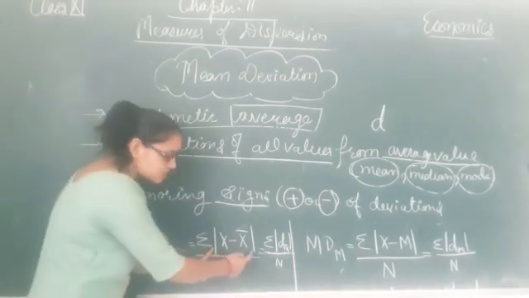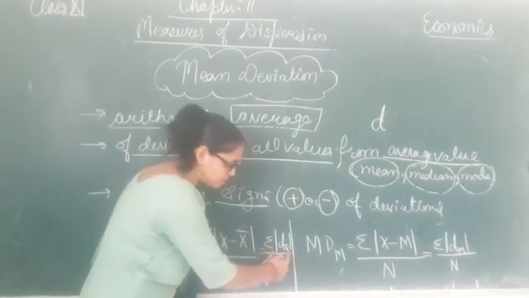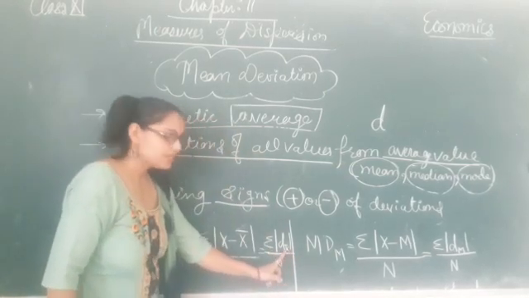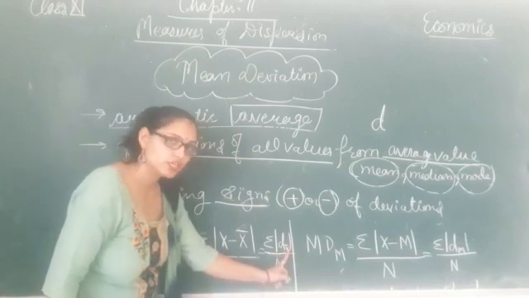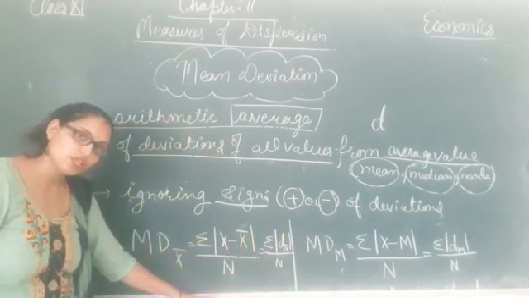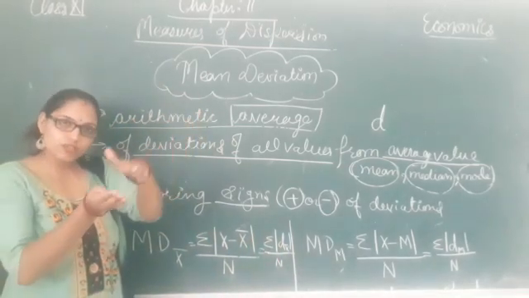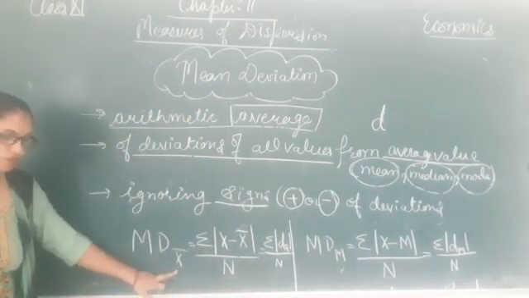This difference is known as a deviation, and we can also write it as D X bar. D X bar means deviation of all items from mean. How do we find deviations? By deducting the mean from all the items one by one, and then we add those deviations and divide by the number of items. We get the mean deviation from mean.